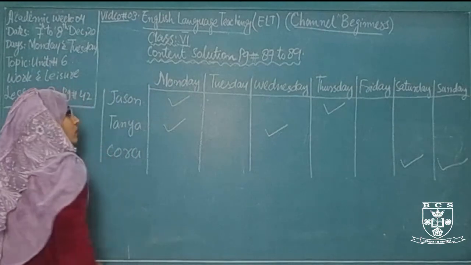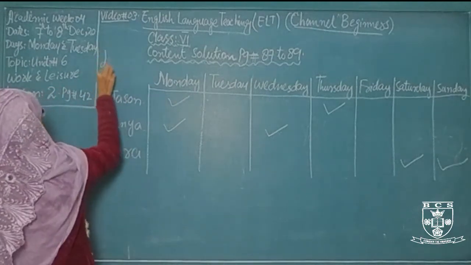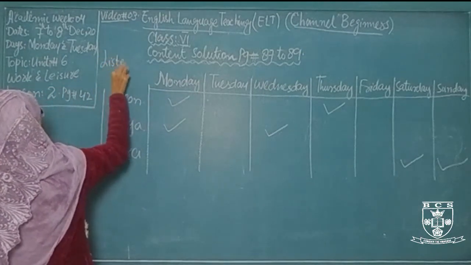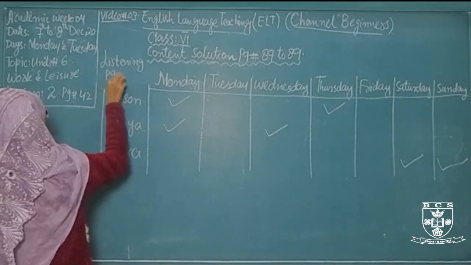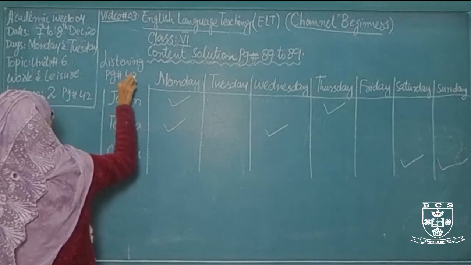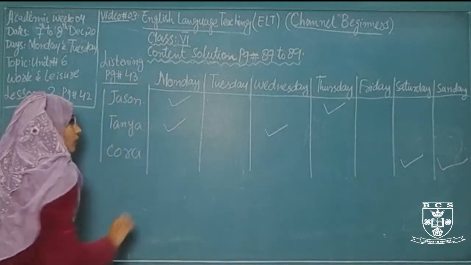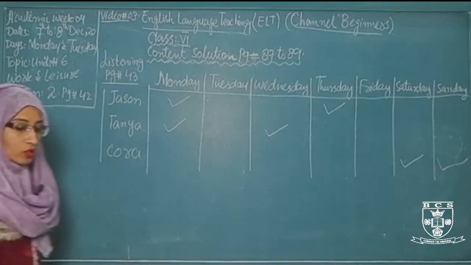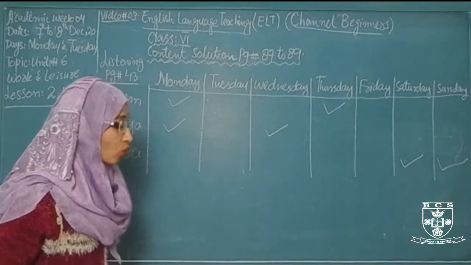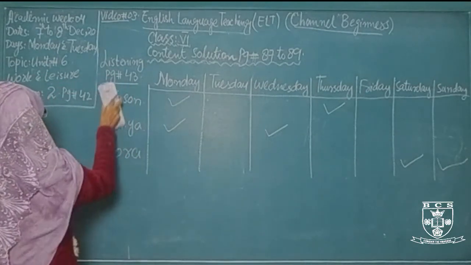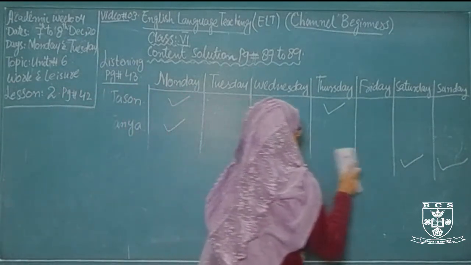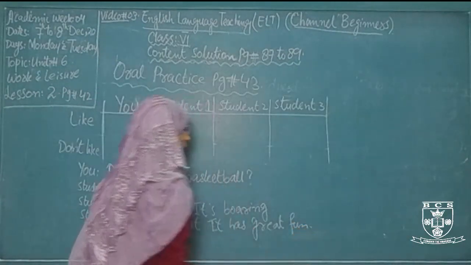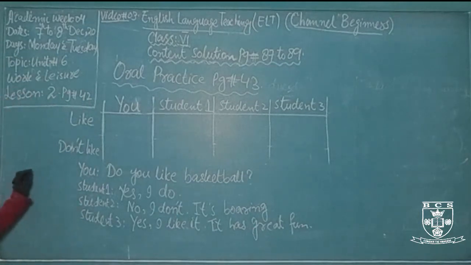Now after the listening, this is the listening on page number 43. Now after this listening, come to the oral practice. What will you do in this oral practice? I have given you the oral practice in week number 5, so don't be confused. In my Xerox you will find it in week number 5. This is the oral practice on page number 43.